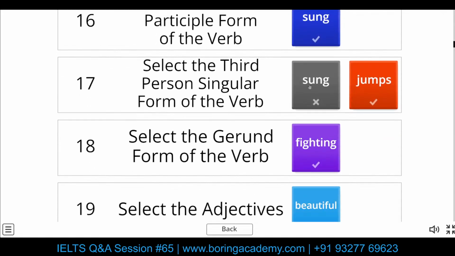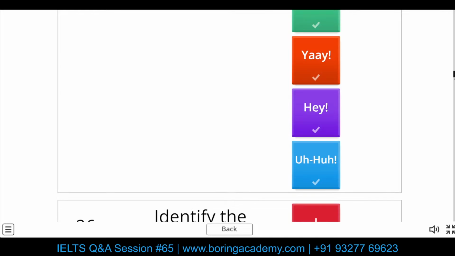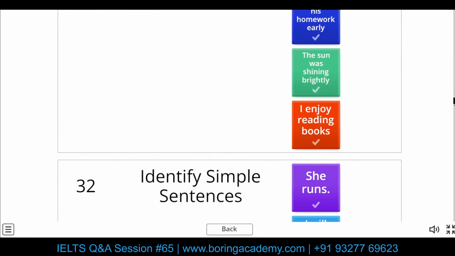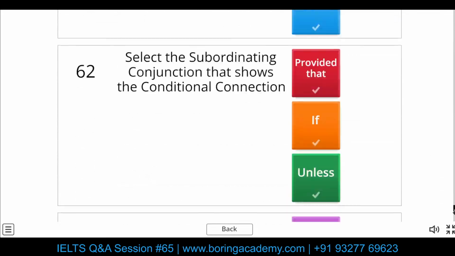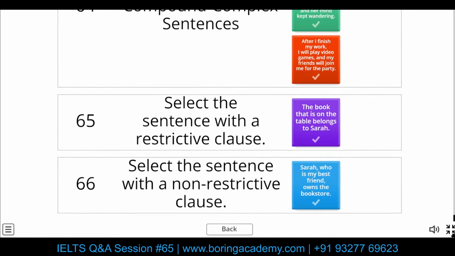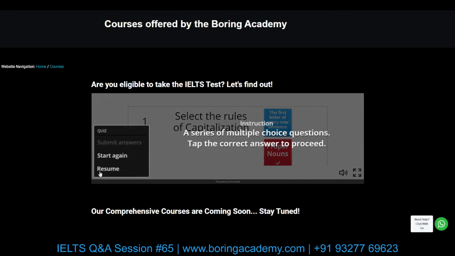I said that this is the third person singular form, but I selected the past participle form. So 1 more mark here. We did not make any mistakes after that. We were very careful. Yeah, 111. So we should have scored a bit more, but that's okay.